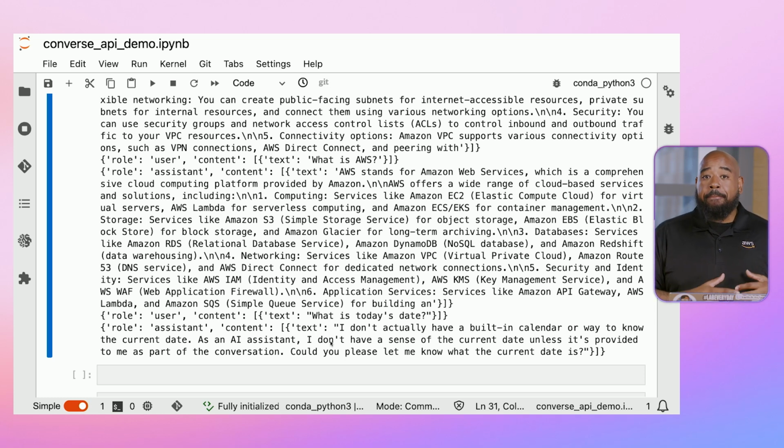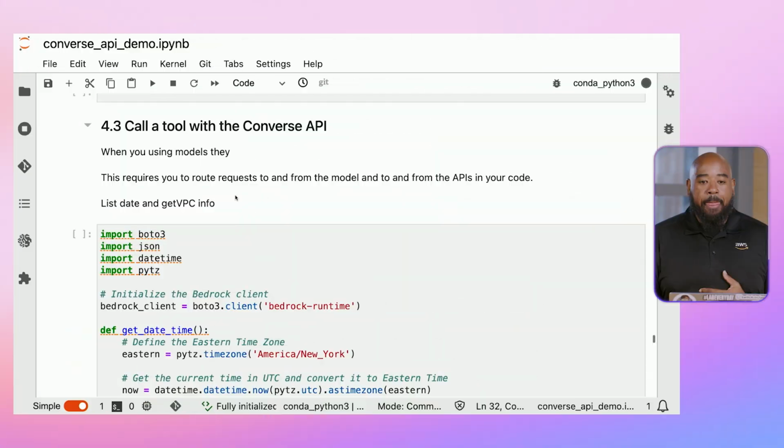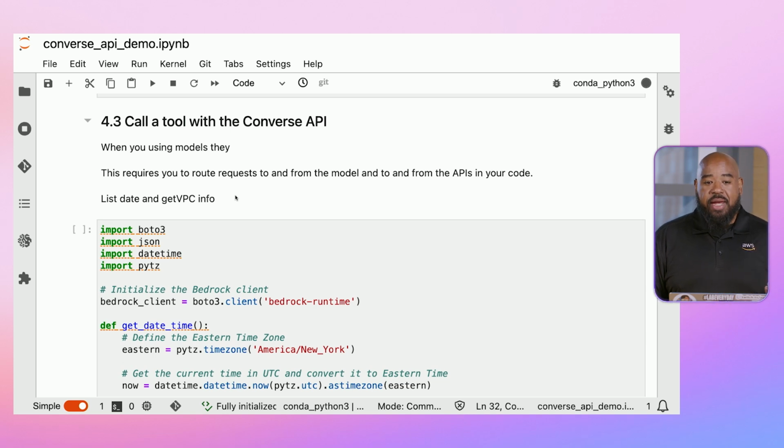When you're using the conversation or memory within the Converse API, this is how you want to structure your messages in order to have them function properly within your chatbots. And so within the Converse API, you have the ability to use tools to be able to determine what's today's date, make an API call or a function call to get that date or time, and then pass that JSON from the API into your foundation model, and then your foundation model can generate a response.